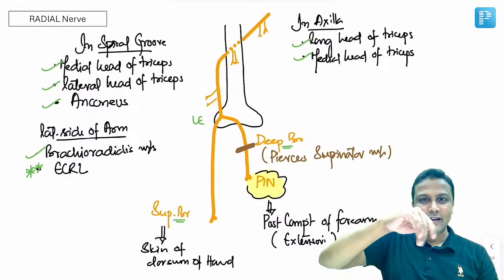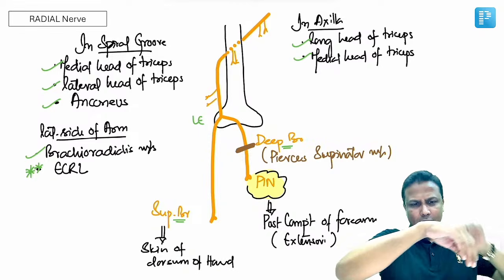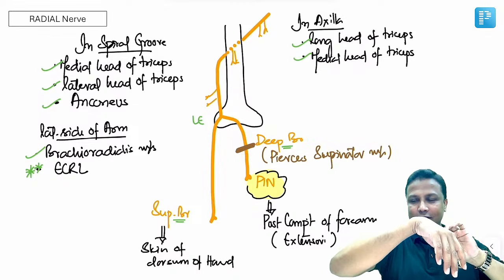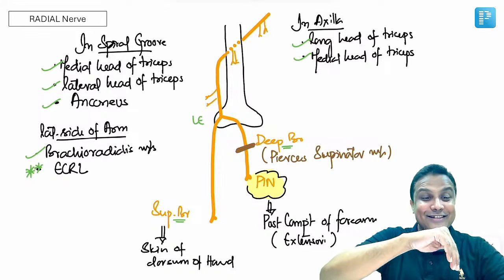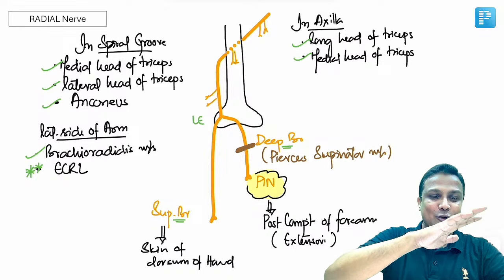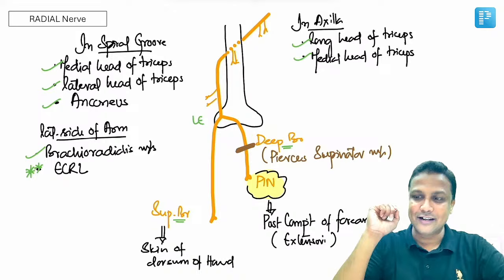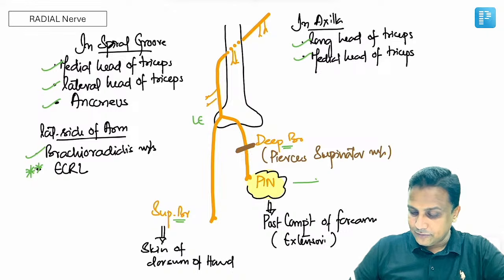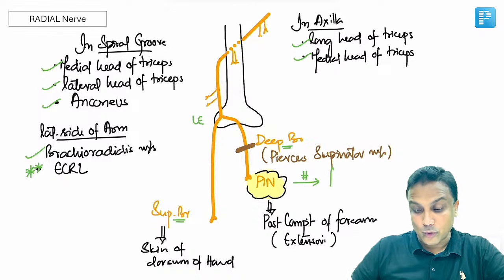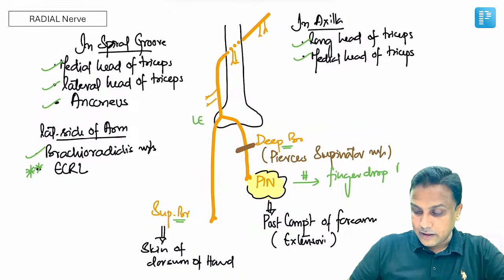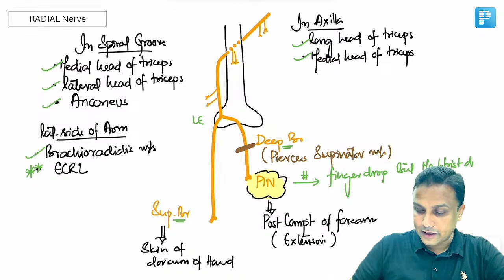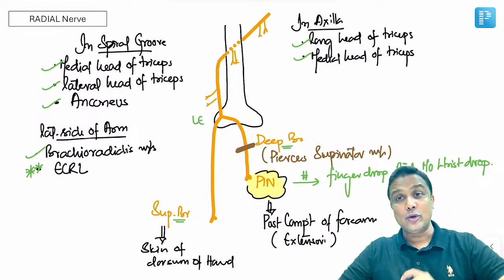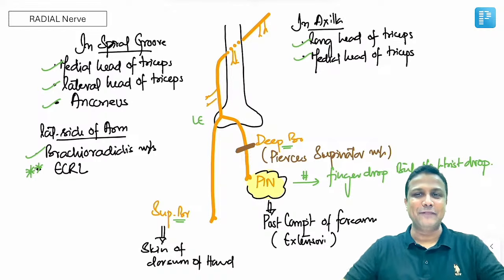If there is only finger drop but not the wrist drop, the wrist is perfect, sir. Only finger drop will occur. So what is happening there? Extensor digitorum is gone. The muscle that extends the digits is gone. Then the answer has to be PIN. So I will write it here. That is something really important. If there is an injury to PIN, then only finger drop will occur. Finger drop, but no wrist drop. Then your answer has to be what, guys? The PIN. That's all, sir.